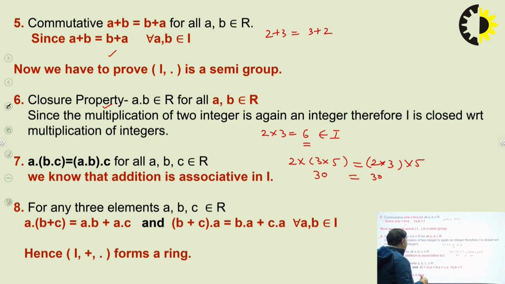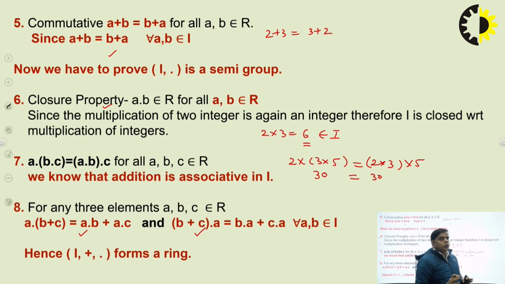And similarly, we can check the left distributive and right distributive laws. In these, we are using both operators in one equation, addition and multiplication in the same equation.